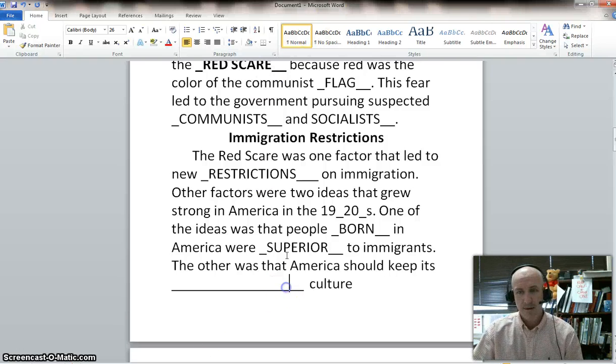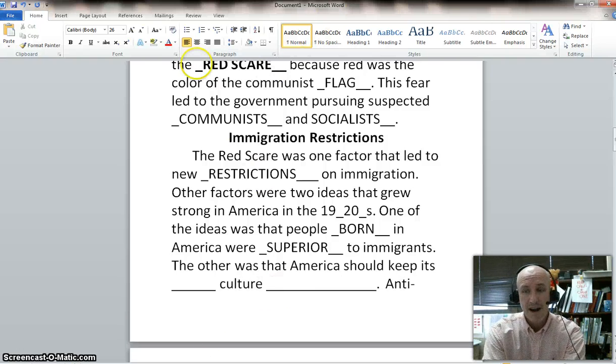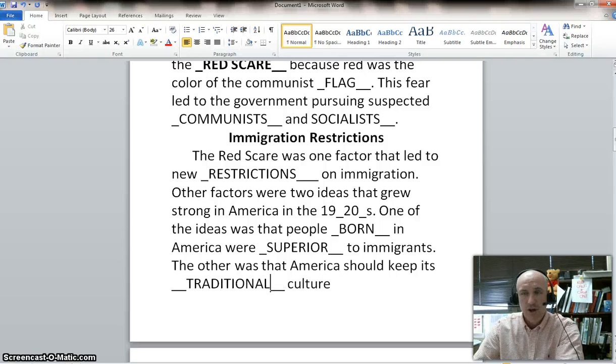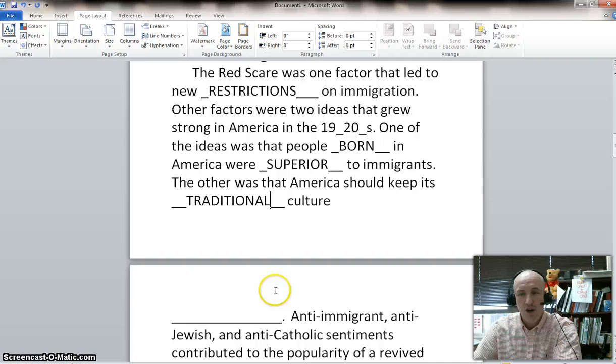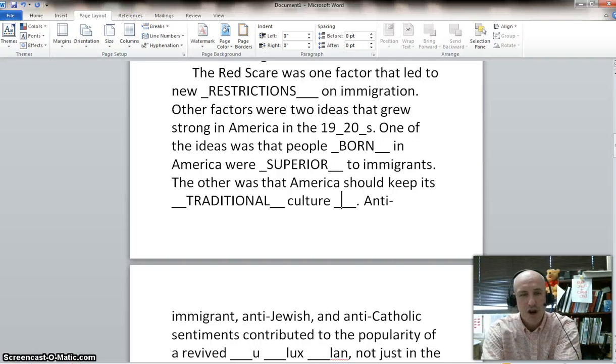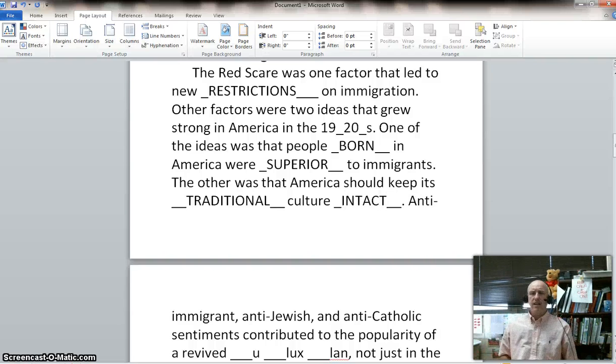The other idea that came out was that America should keep its traditional culture intact. All right, we need to keep our traditional culture intact because we that are born here are superior to the immigrants. This will all come from the Red Scare.